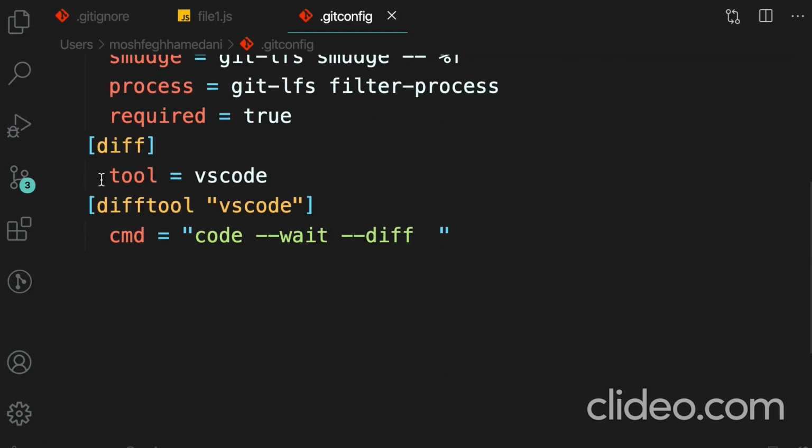In this section, we have set the tool to VS Code. This is just a name. Then we have difftool "vscode", and here's the command that should be run for comparing files with VS Code. So we have code with --wait, then --diff. Now those two placeholders that I added, for some reason they're lost. So let's add them real quick. $LOCAL and $REMOTE. Make sure to get this right, otherwise things are not going to work on your machine. Now we're done. So let's close this window.